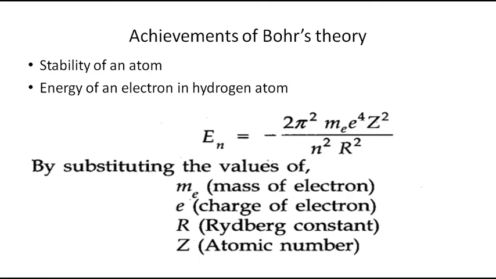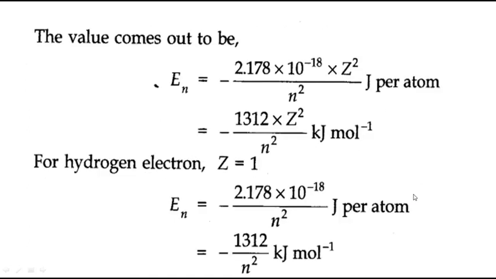For hydrogen, what is the value of z? Z is equal to 1. And what is this n square? The number of the orbit. If it is in the first orbit, what is the energy level? If it is in the second orbit, what is the energy level? So with this formula, we can tell the energy of each orbit exactly. And what is this R? R is called the Rydberg's constant. How to find that R value, he has also given.